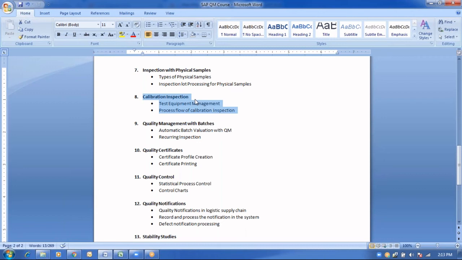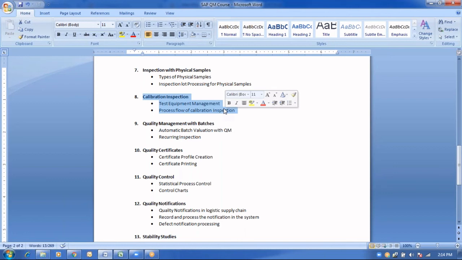For example, we have a couple of machines, calibrations or functional locations on our shop floor. For a certain period of time, we have to inspect them and ensure that the particular machine or calibration is working fine in manufacturing a particular product. For that, we are going to set up some control indicators of quality management in integration with the plant maintenance module.